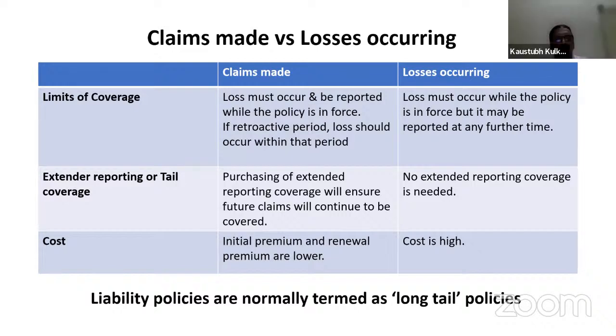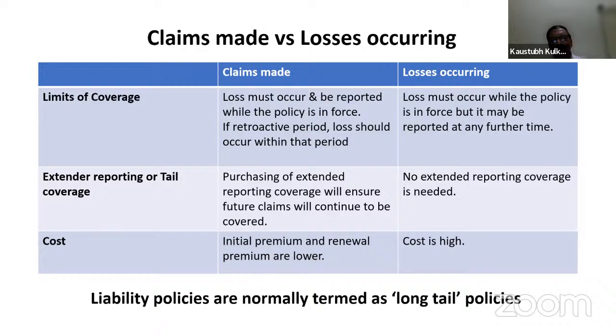Extended reporting or tail coverage. What is the meaning of this phrase? We'll discuss. Purchasing of extended reporting coverage will ensure that future claims will continue to be covered. That means for those extended reporting coverages, whatever policies are extended according to the claims made basis, if there are any future claims, it will ensure that they continue to be covered.